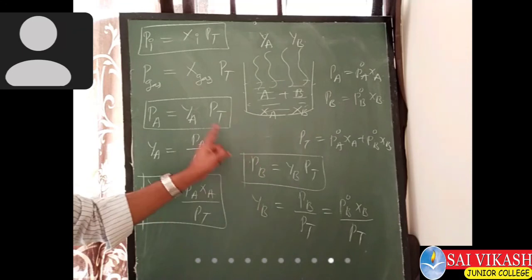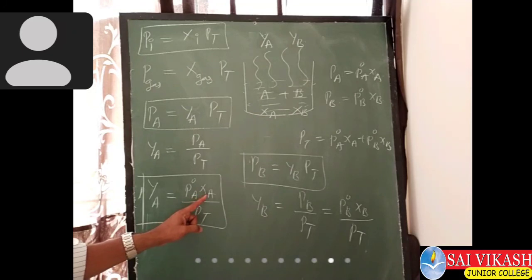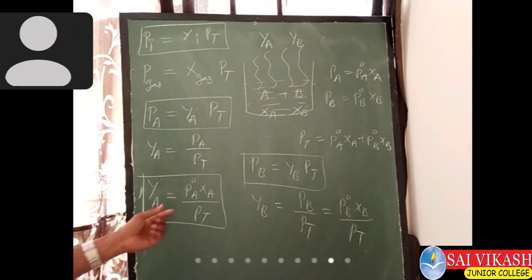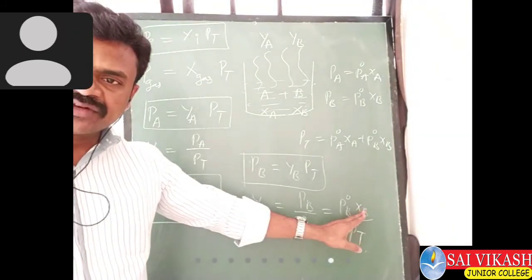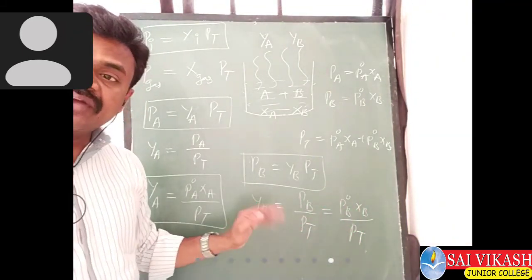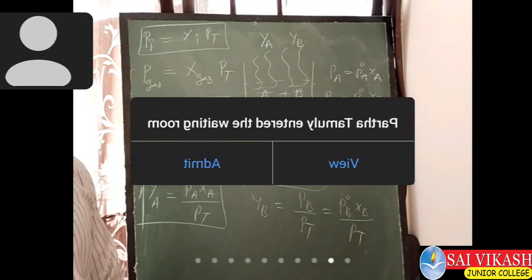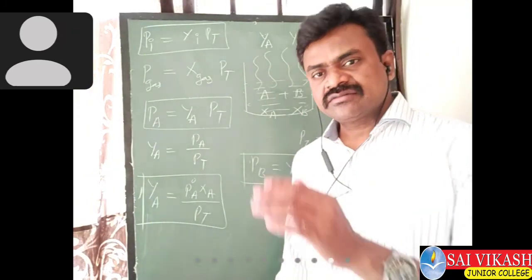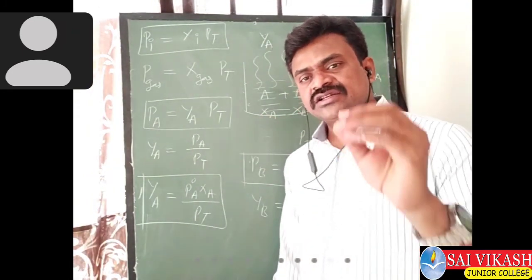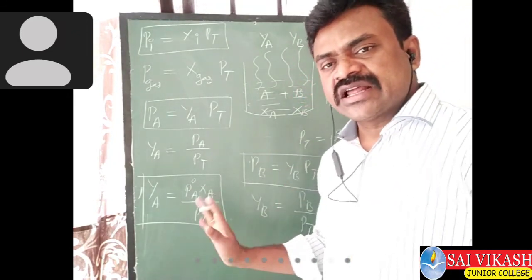So these two formulas we can use. In the numericals, they will give the mole fraction of A in the liquid mixture and they will ask the mole fraction of A in the vapor phase. So you can use this formula. Here also, the mole fraction of B in the liquid mixture they will give and the mole fraction of B in the vapor phase they will ask. Therefore, we can use these formulas for all the calculation part. So that's all. For the calculation part, we have to do numericals. In the next class, I will tell you the numericals. And in this, some graphs also there. These graphs and all I will give in the next class.